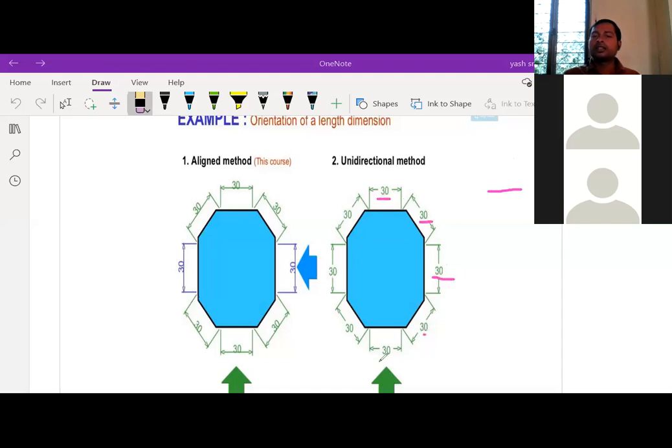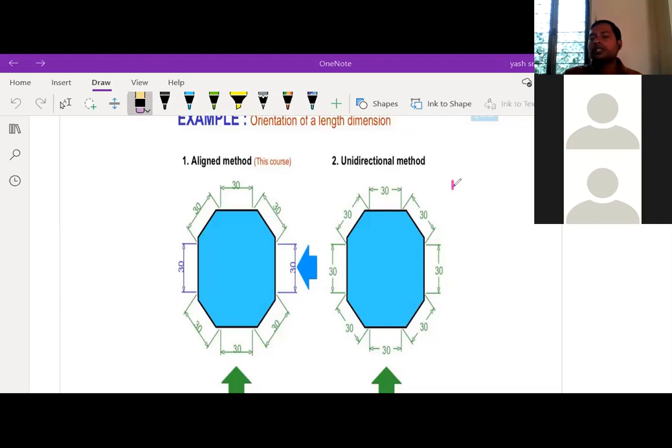This 30 horizontal, this 30 horizontal. All the numbers which you are using to write the dimension, you are writing that number in a horizontal manner. So to draw that in a horizontal manner, you should draw that dimensioning line with gaps.